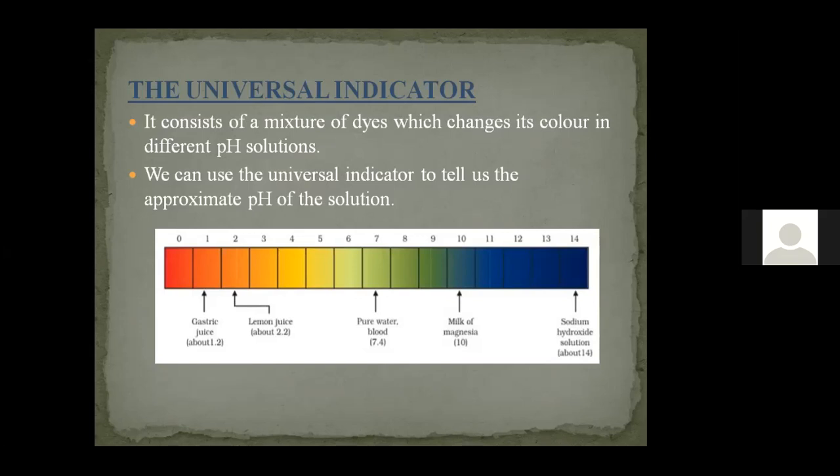If it is a strong acid, it produces a dark red or red color, and if it is basic in nature, it produces blue color. Based on the universal indicator, we can identify the acidic and basic strength.